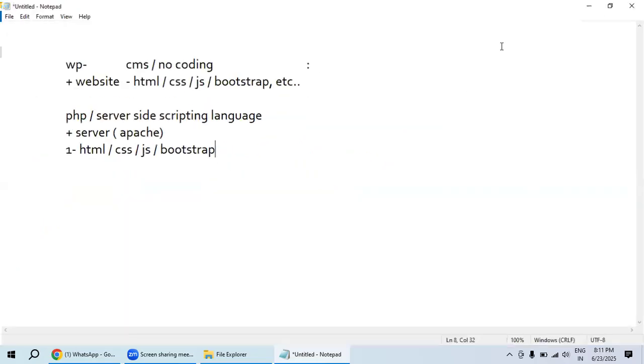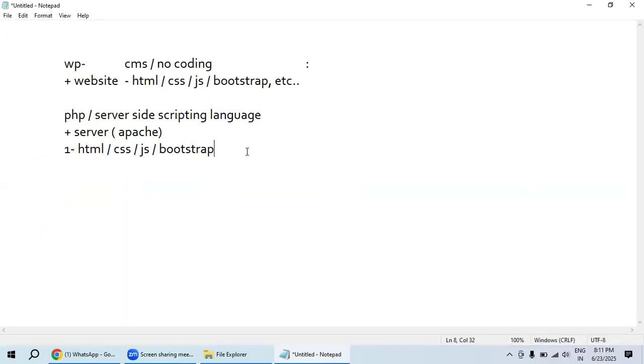WordPress primarily includes themes, and the WordPress themes have plugins.